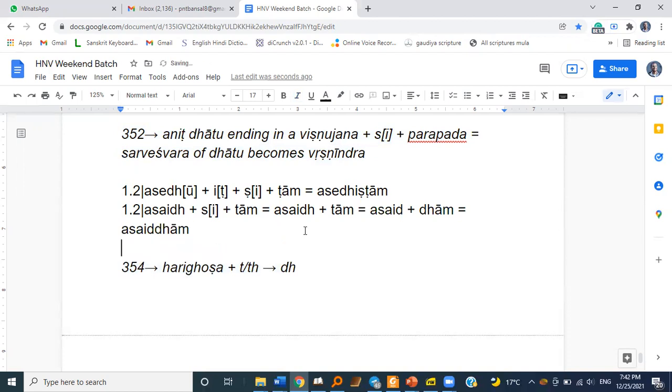So also 353 says that if we have a Vamana or a Vaishnava followed by C, which is further followed by a Vaishnava, then C gets deleted.